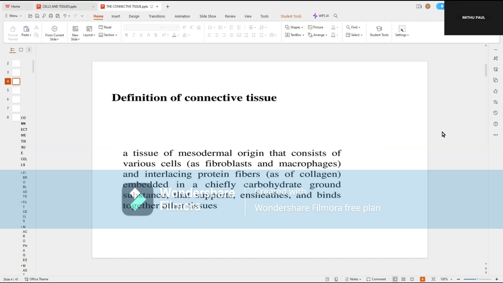So the connective tissue is a tissue which is mesodermal in origin, that consists of various cells such as fibroblasts and macrophages, and some interlacing protein fibers such as collagen, which support or form the network for the anchorage of the cells. And all these things, that is the fibers as well as the cells, are embedded in a huge amount of carbohydrate and protein-rich ground substance that supports, ensures, and binds together the other tissues.